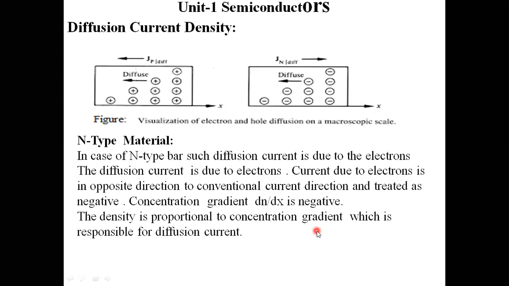There is not at all. I am not going to use any sort of negative sign, for there is no need of compensation for this n type of semiconductor material. Why? Because I am taking the flow of electrons, it is in the opposite direction of the conventional current flow direction. So I am not going to add any sort of negative sign for this n type of semiconductor material.